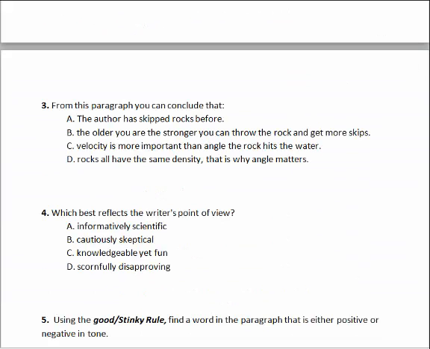Let's go ahead and take a look at the next answer choice. The next answer choice is answer choice D. Rocks all have the same density. Same density. Density is considered off topic. And we can go ahead and cross that one out as well. That leaves us with the only one that we put a dot by, which is answer choice A. The author has skipped rocks before. Because this is an informative passage, it sounds like the author is an expert in the area of stone skipping.